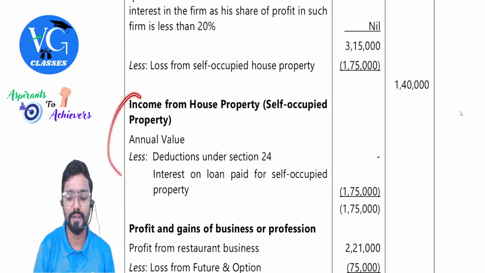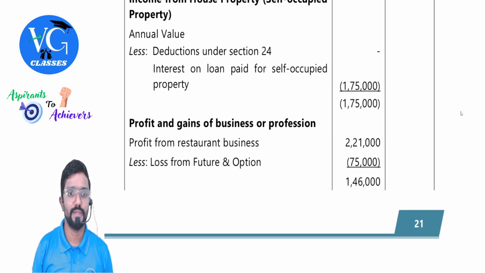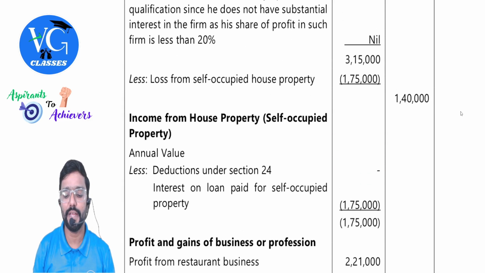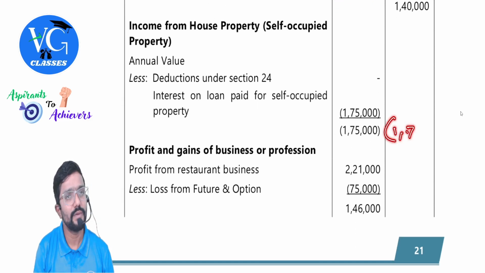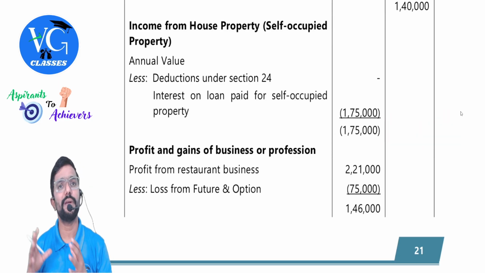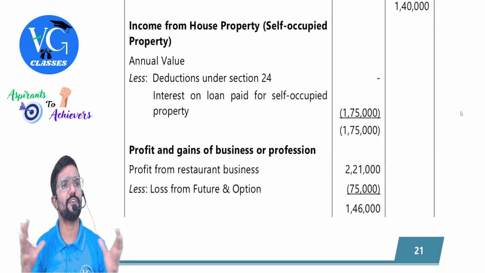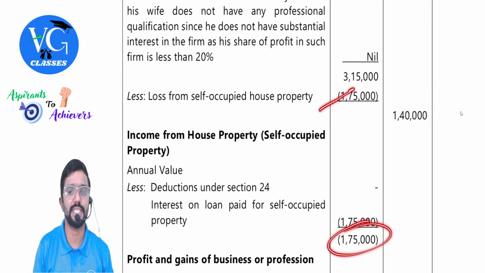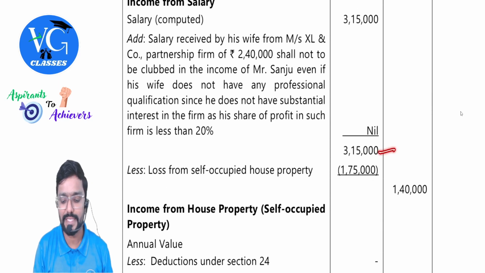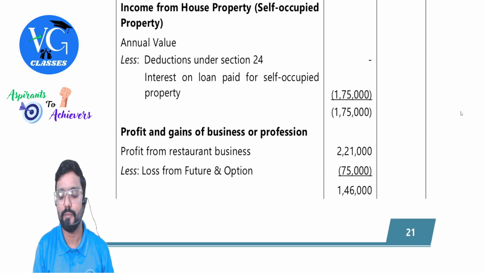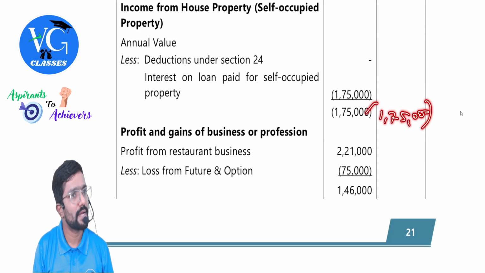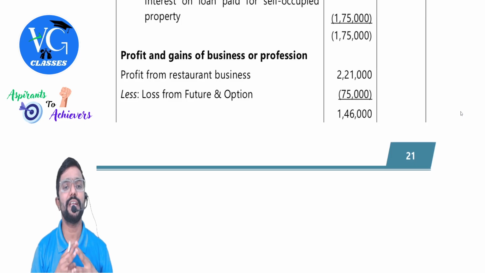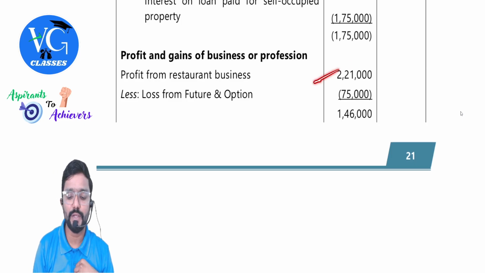Actually, they are calculated here, but adjusted above only. They have shown here interest on self-occupied property 1,75,000. So they will have a loss. Instead of taking it above, you can adjust it here only, no problem. And give a note telling current year house property loss can be adjusted against salary head to the extent of maximum 2 lakh. Got it? So straight away take salary income here to the outer column, and here put 175 in negative. That would be fine, but just give a note telling yes, it can be adjusted. Profit and gains of business or profession, 2,21,000 is the profit.